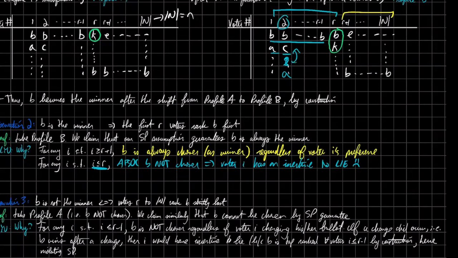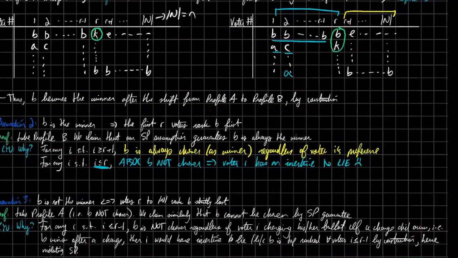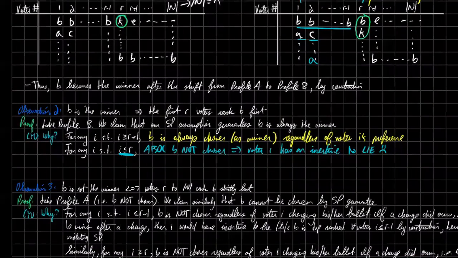Then voter 2 has an incentive to lie. So what we're essentially claiming here is that by the rules of our strategy proof assumption, it must have been the case that if B is the winner, then the first are many voters ranked B first.